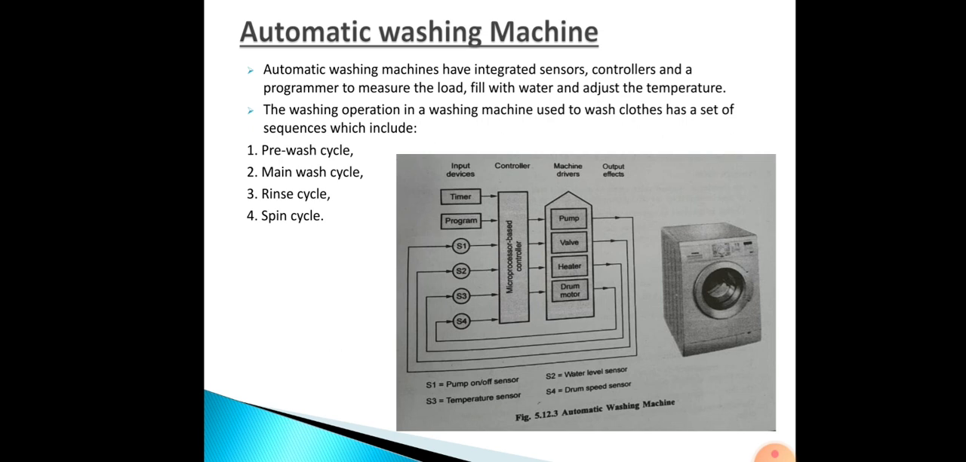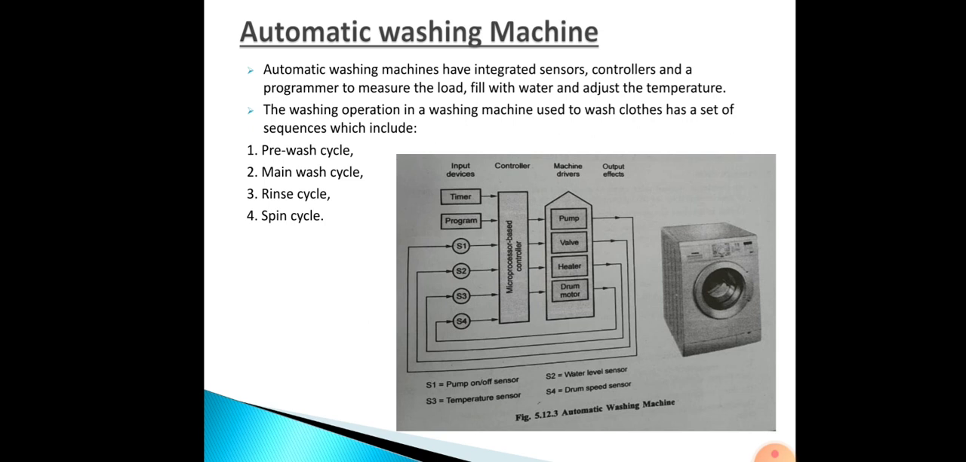First, the timer program, S1, S2, S3, S4, these are all inputs. S1 is the pump on-off sensor. S2 is the water level sensor. S3 is the temperature sensor. S4 is the drum speed sensor. These are all given to the controller, which is microprocessor based. Then the controller sends signals to the machine drives: pump, valve, heater, and drum motor. Accordingly they are actuated and start working, and these machine drives give you the outputs.